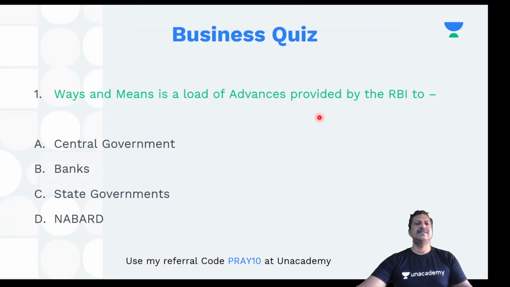So ways and means actually is a feature of RBI which gives advances. The advances to whom? There are four options: central government, banks, state governments, and NABARD. NABARD is also a bank. So as you know, RBI is Reserve Bank of India. You can write the answer in the chat box.